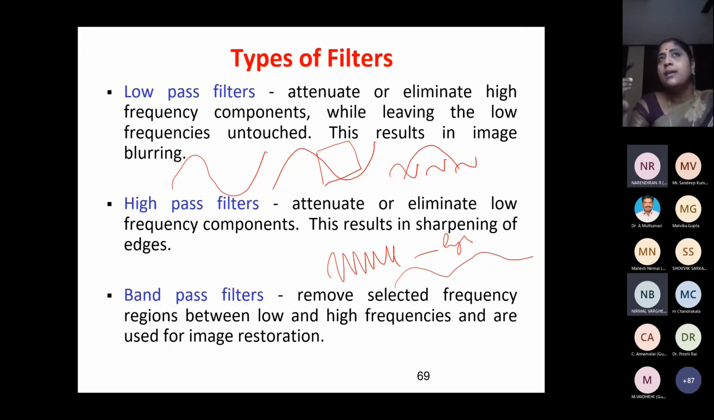What about low pass filters? Low pass filters will take care of the information only. It will not bother about the outline or the edges. It will not show sharp nose or sharp eyebrows. It will not show, but still it will show an outline.